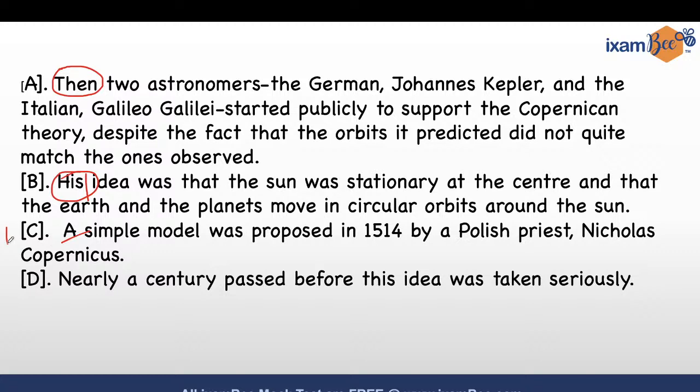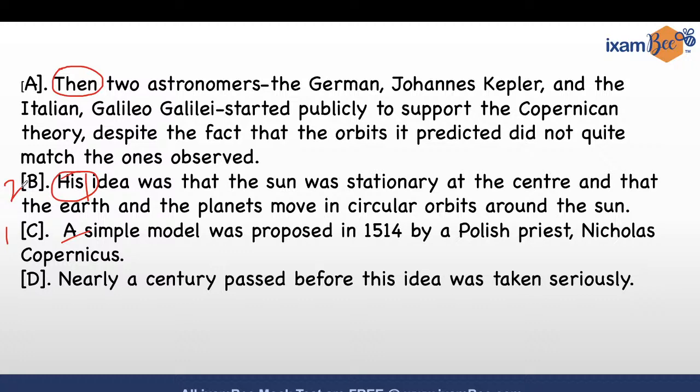Now, if you get here, the rest is easy. So where is Nicholas Copernicus? He's in sentence B. So this is the second part of the paragraph. His idea was that the sun was stationary at the center and that the earth and the planets move in circular orbits around the sun.